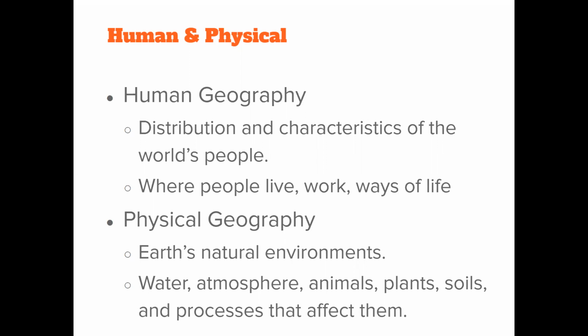All those different things, those different characteristics of people around the world. Okay, so that's when we're talking about human geography. All right, the characteristics of the world's people. Whenever you think human geography, think back right to that video we just watched. All those different characteristics that that video mentioned.